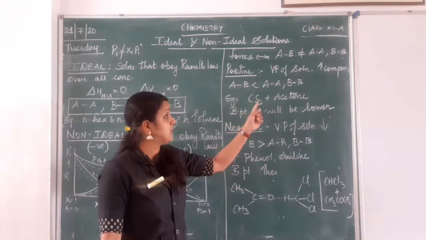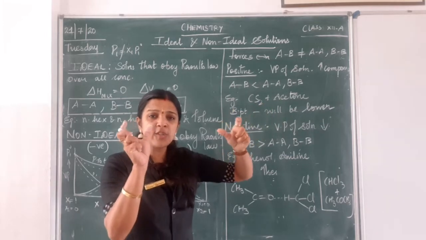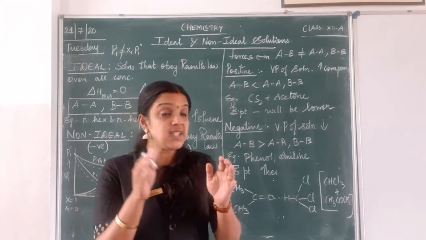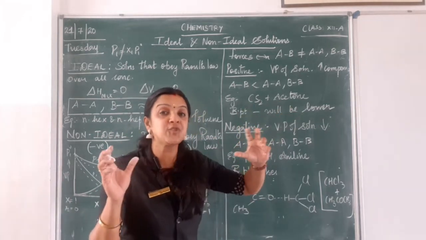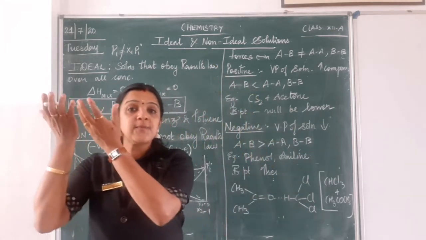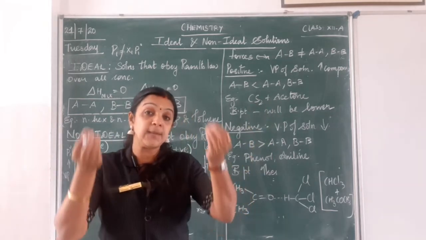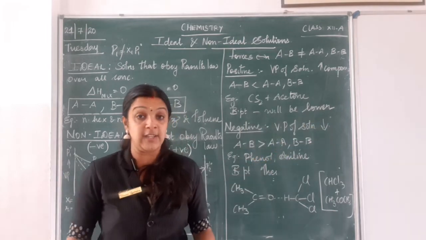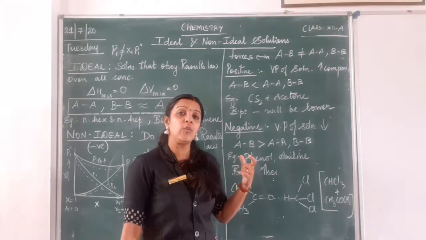Now, as an example, I have given you carbon disulfide and acetone. So the force of interaction between CS2 and acetone is very weak. But instead, the interactions between two CS2 molecules and between two acetone molecules are very strong. So acetone escapes very fast, CS2 also escapes very fast. And what happens? Since the number of molecules escaping is very high, the boiling point will be lower when the vapor pressure becomes higher. Why will the boiling point be lower?